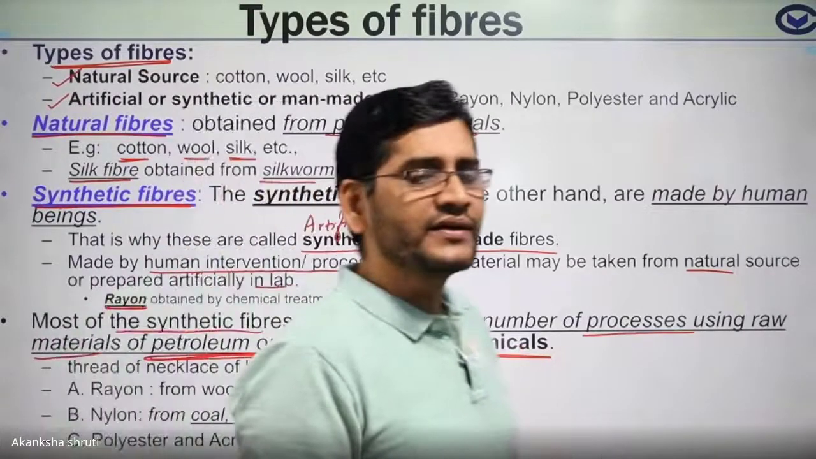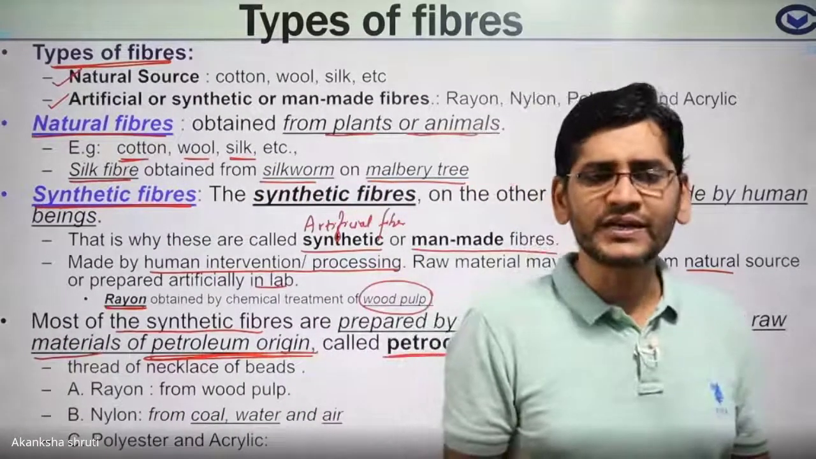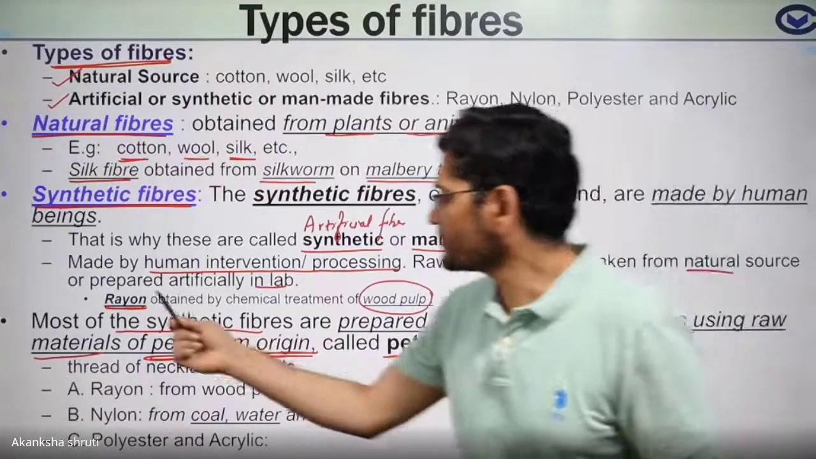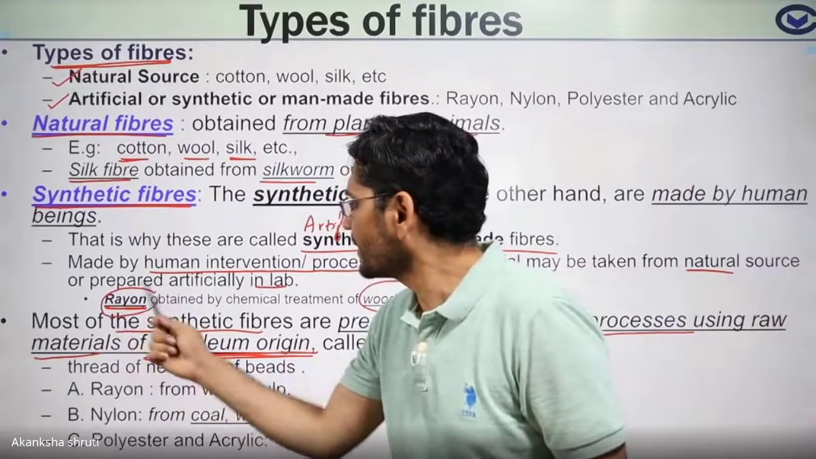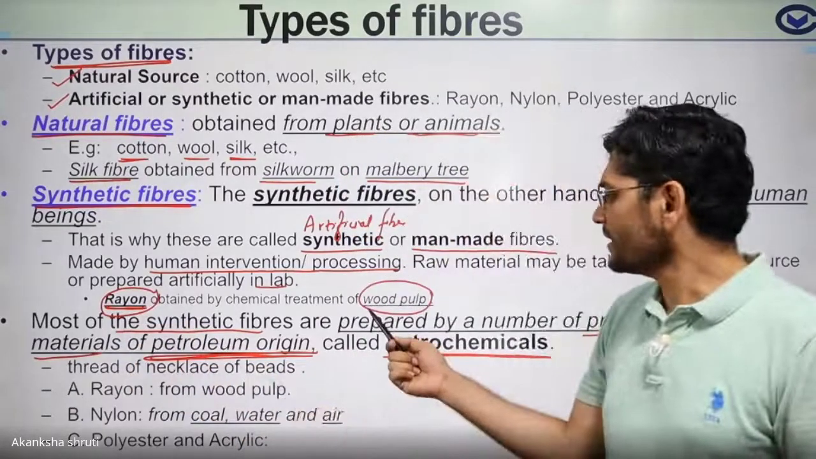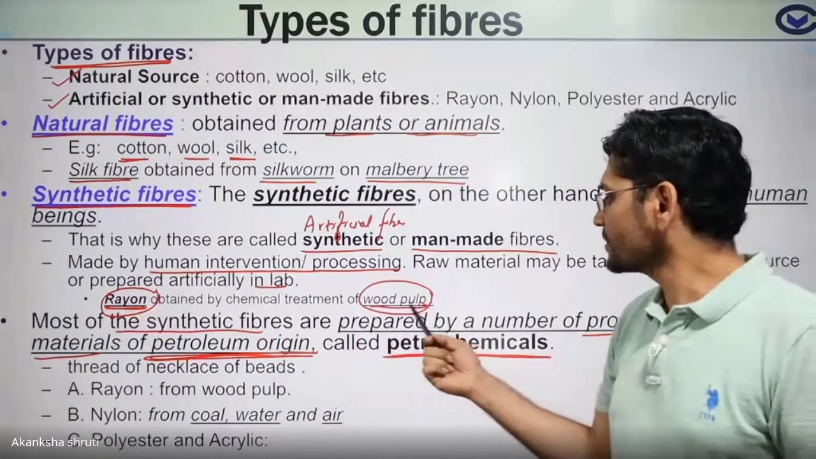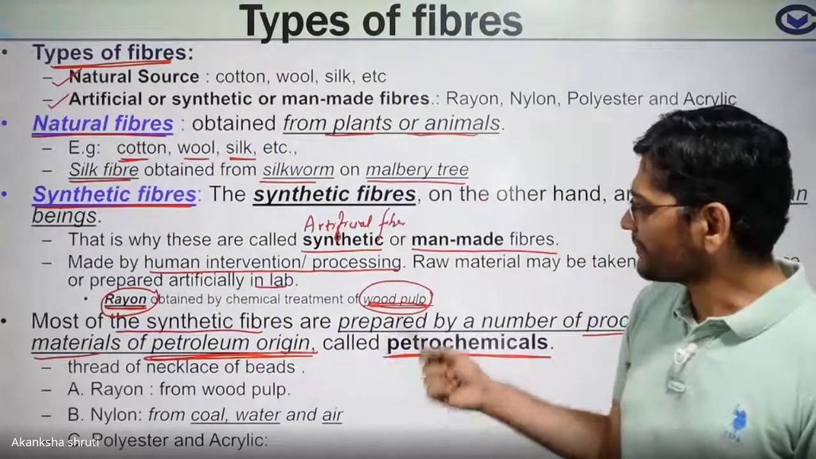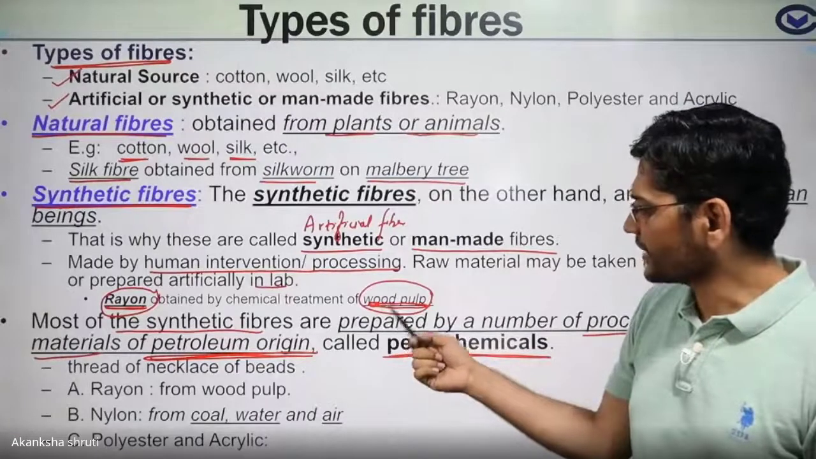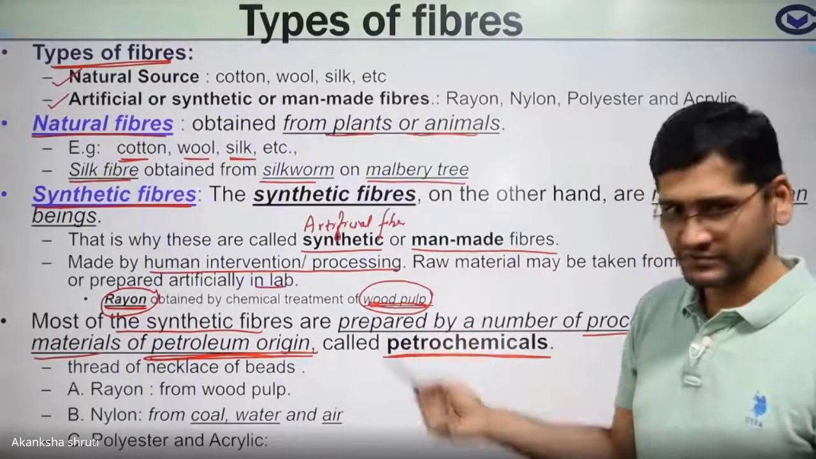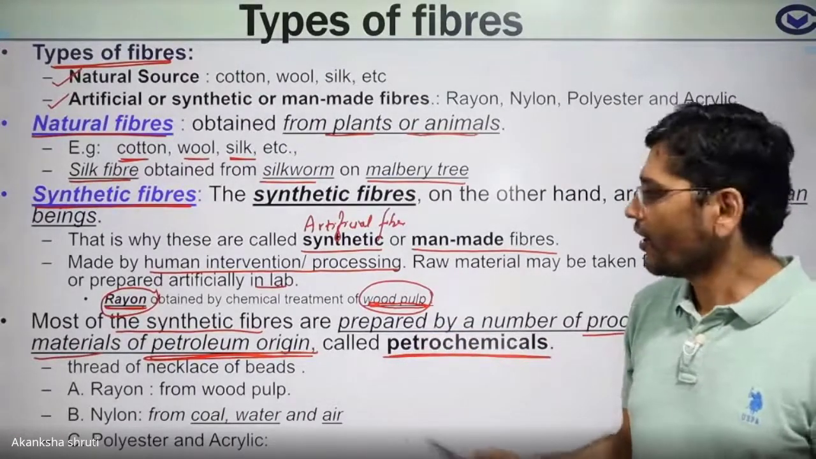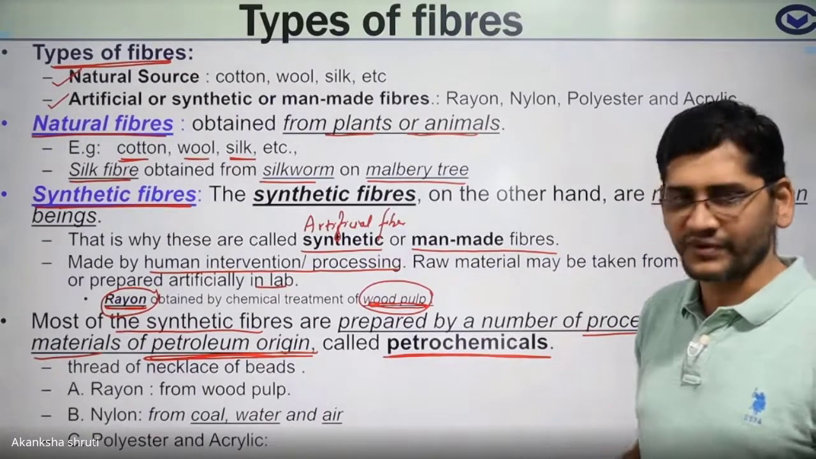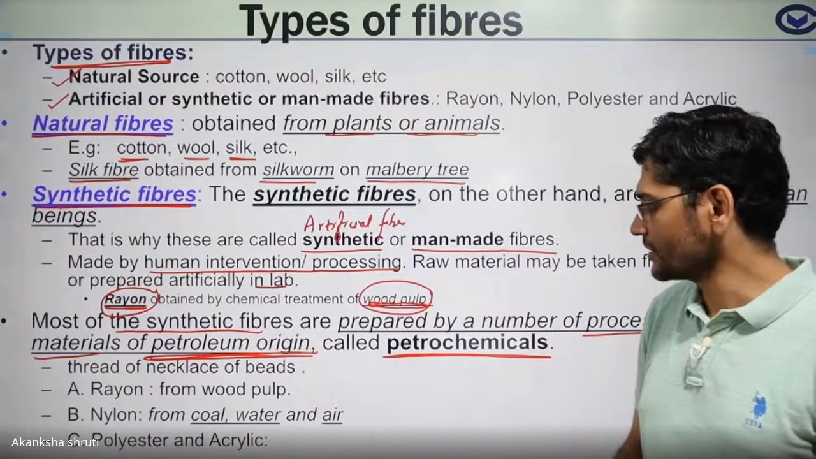Petrochemical is a chemical, totally artificial kind of thing. But keep in mind, rayon, which is a synthetic fiber, is prepared from raw material obtained from nature. So synthetic fiber can be prepared from raw material obtained from nature, like wood, or from the petrochemicals that we obtain from inside the earth, from petroleum.